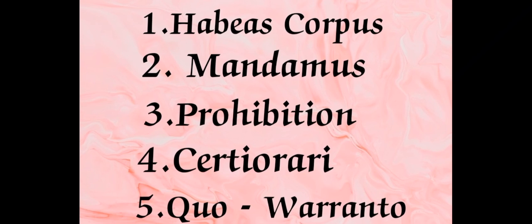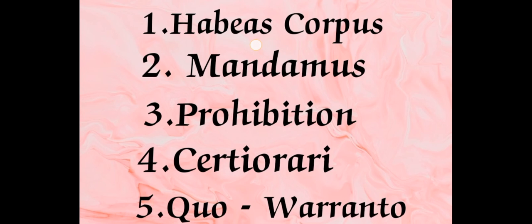Article 32 itself is a fundamental right. Under Article 32, the Supreme Court has the power to issue writs against any person or public authority whenever there is a violation of fundamental rights. According to Article 226, all high courts have the power to issue writs whenever there is a violation of fundamental rights. In the same way, in other cases also they can issue writs. This is the importance of the writ powers.